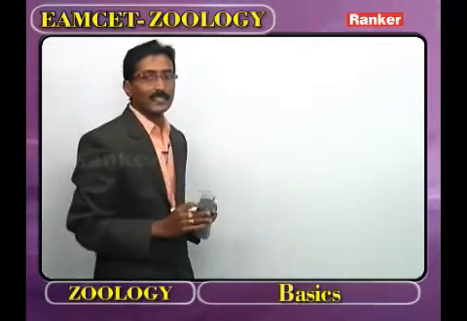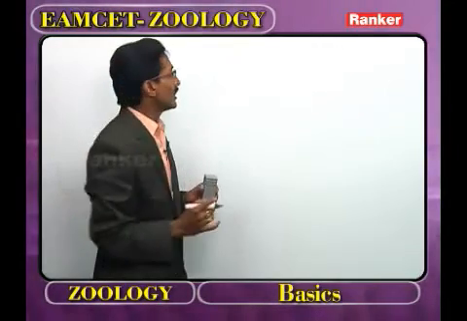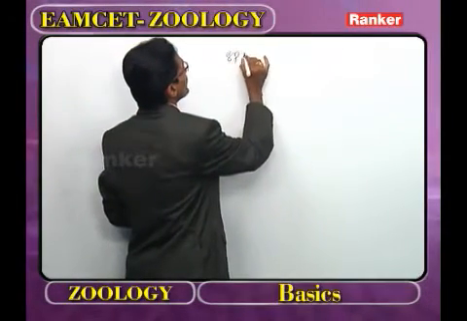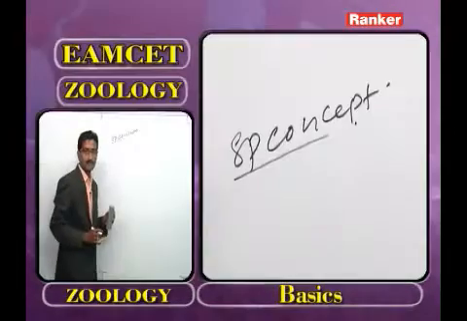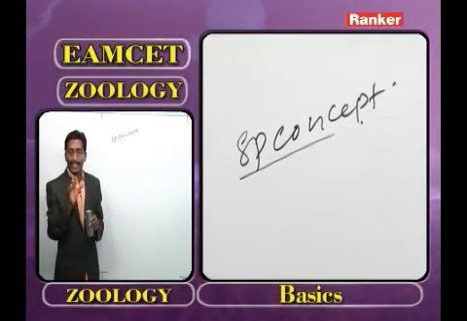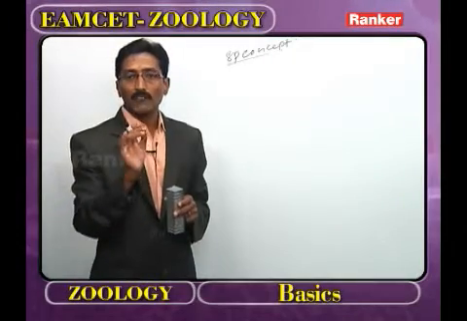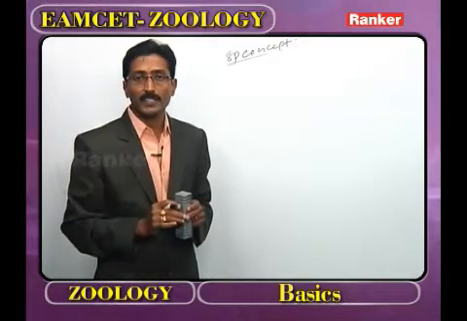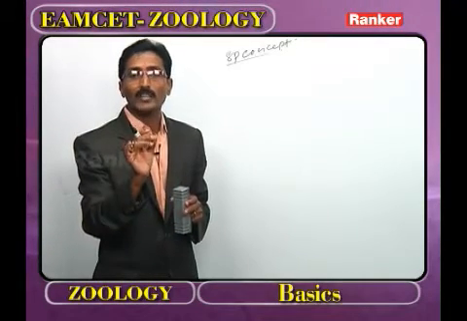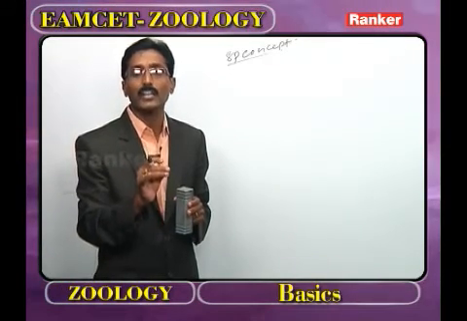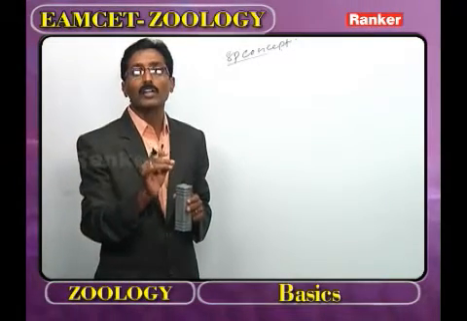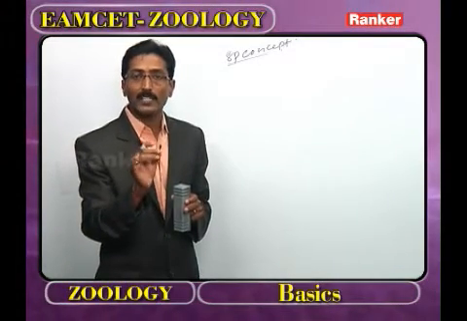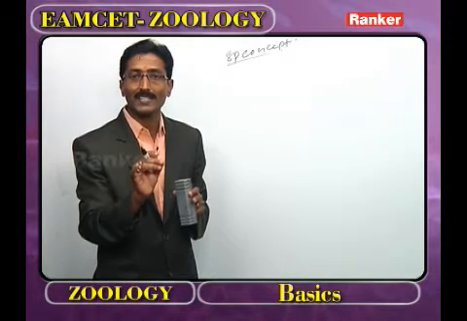Now, after discussing the taxonomic position of man, we have to discuss the species concept. It is very, very important from the EAMCET point of view. Under this category, species concept, the first one is the word species. In the Latin language, what is the meaning of species? Kind or appearance. The word species was proposed by John Ray. John Ray explained the differences between the genus and species.